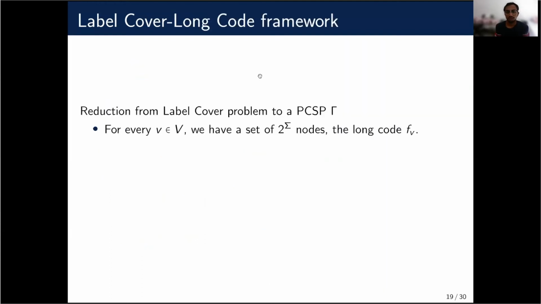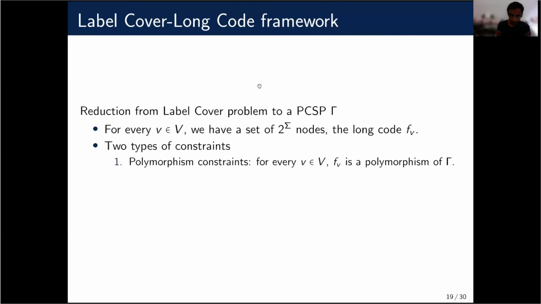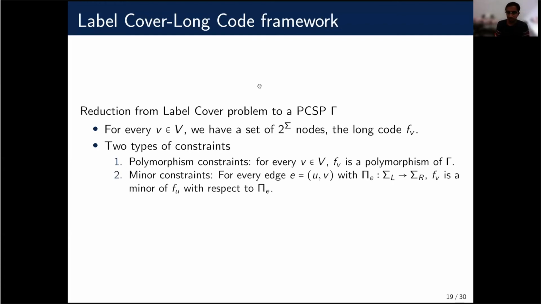First we start with a label cover instance and reduce it to a PCSP gamma. So how do we do this? For every vertex v in the label cover, we have a set of 2 to the sigma nodes, known as the long code of v, f v. And we have two types of constraints. One is the polymorphism constraint, where we ensure that for every v, f v is a polymorphism of the PCSP gamma. Two, we add the minor constraint. If there is an edge e in the label cover with constraint pi e, we say that f v should be a minor of f u with respect to this function pi e.